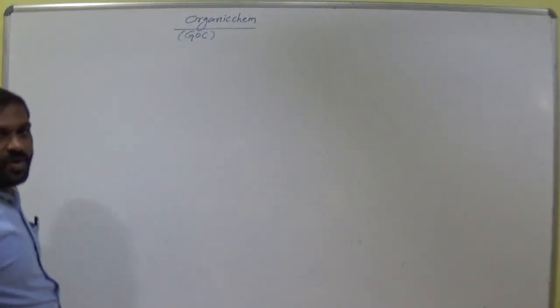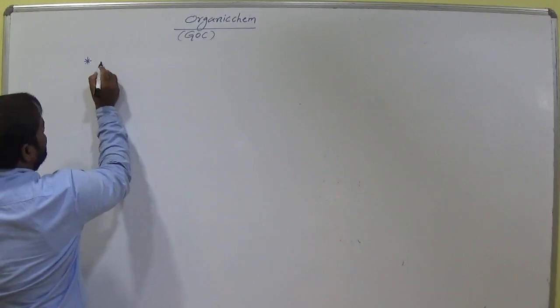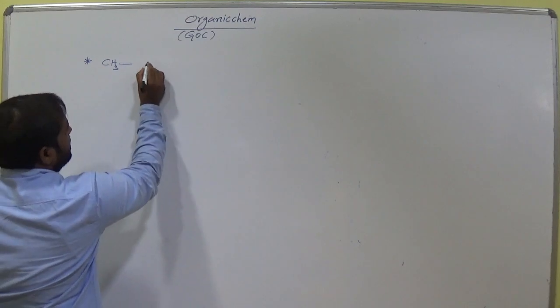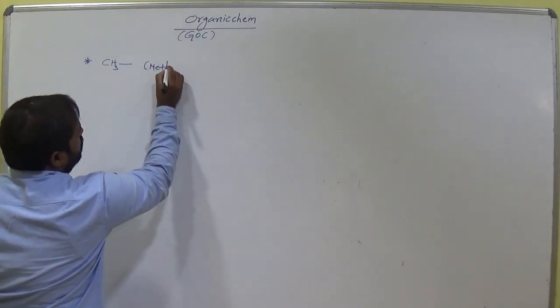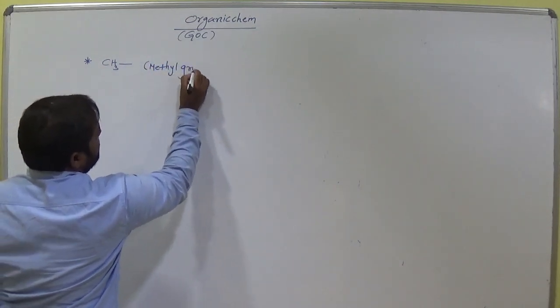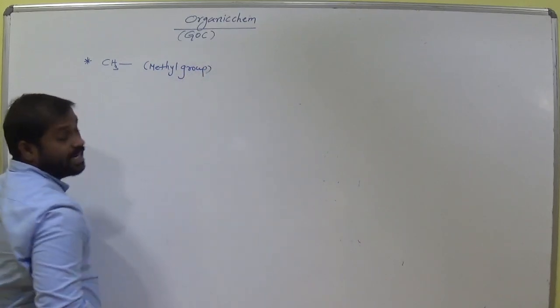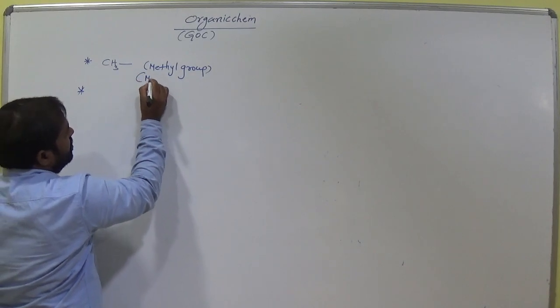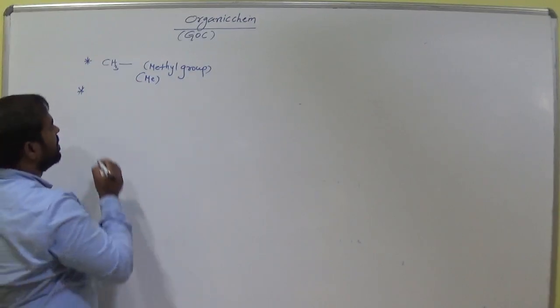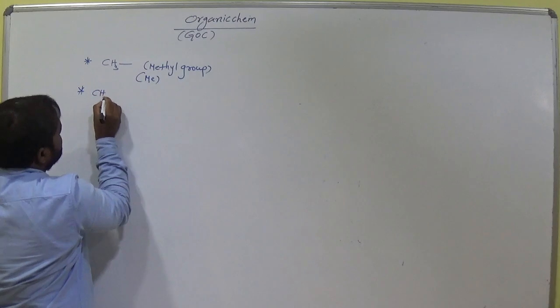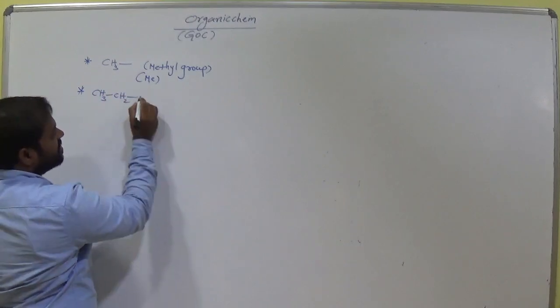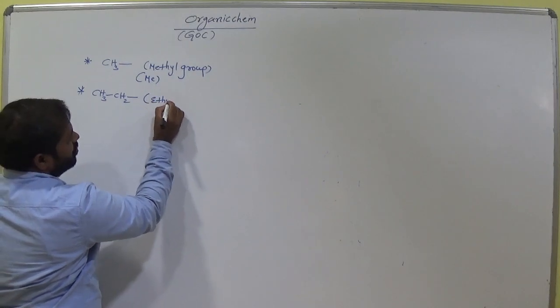Next, some important groups. Alkyl groups here we have. CH3 bond means this is called methyl group. Methyl group. Remember this. Don't forget methyl group. We can also represent it in the shortcut manner. Me means methyl, and CH3 bond CH2 bond means this is ethyl group.